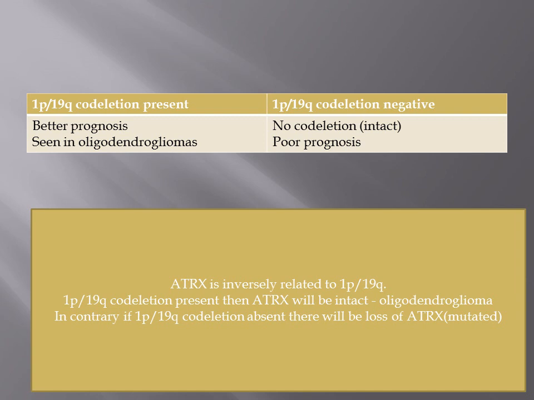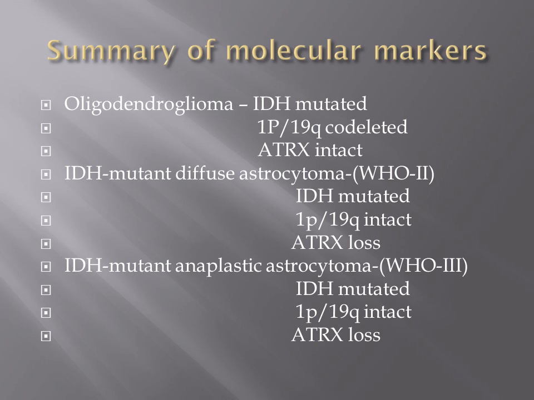So prognosis is poor. And there is a relation between 1p19q co-deletion and ATRX. These are inversely related. If a tumor possesses 1p19q co-deletion, then ATRX will be intact, and vice versa. If 1p19q is not deleted, that is 1p19q is intact, there is loss of ATRX. That's all. Finally, this is a summary of molecular markers for different types of gliomas.